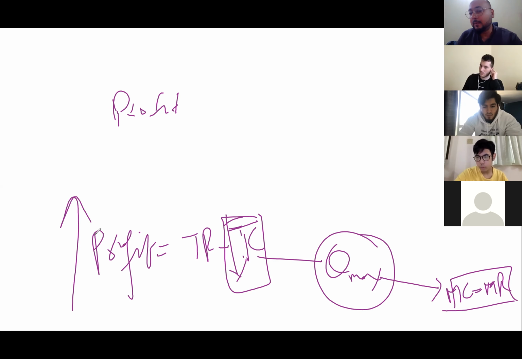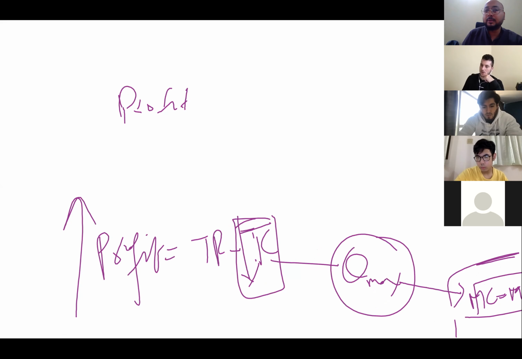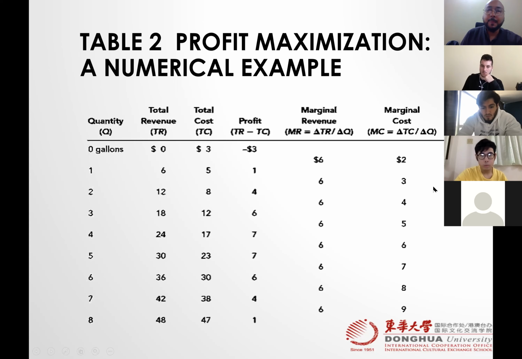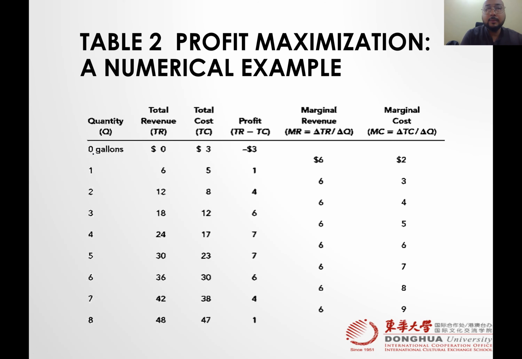So let's see whether this condition holds true or not. For this purpose, let's go back to your book example. Here we go. So we have a numerical example here. We have quantity in gallons, we have total revenue, we have total cost, right? So we know that profit is equal to total revenue minus total cost.